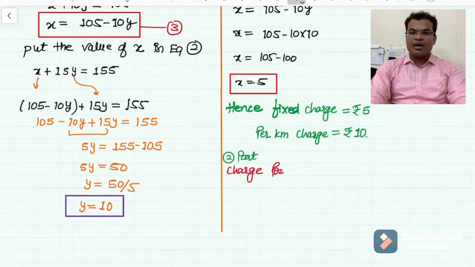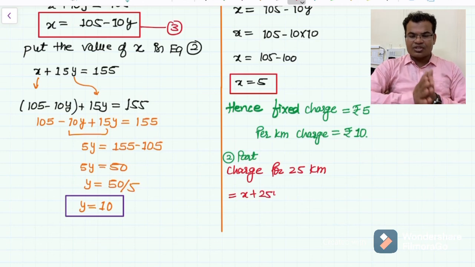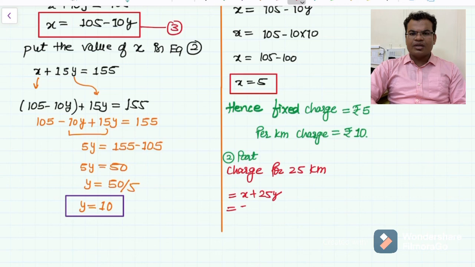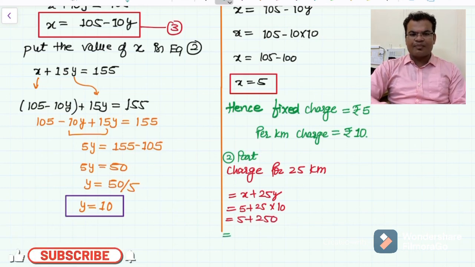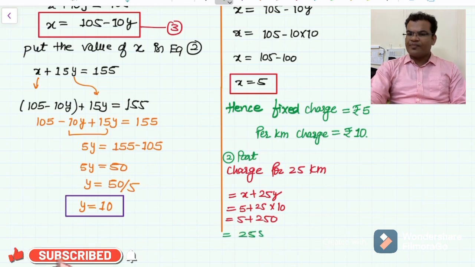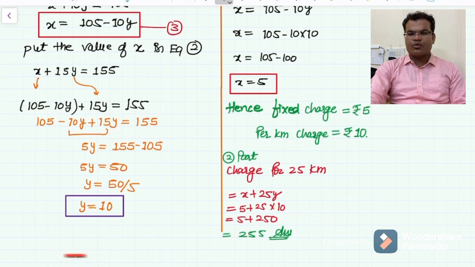The charge for 25 kilometers will be x plus 25y, because x is the fixed price. So x is 5 plus 25 into 10, which is 250, and 250 plus 5 is 255. So 255 rupees you are paying for 25 kilometers.